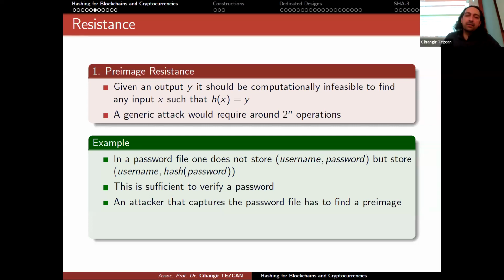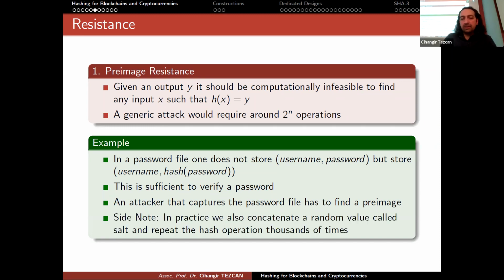But of course, this is not how we store passwords in real life, because it is still possible that your password might be short or easy to guess. So the attacker can try a lot of short passwords to see if one matches one of the hashes in the database. As a side note, not that important for this course, in practice we concatenate a random value called salt to the end of your password. And instead of calculating the hash of this value once, we repeat this hash process thousands of times to slow down the brute force attack of the attacker.